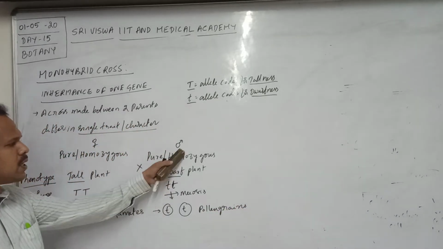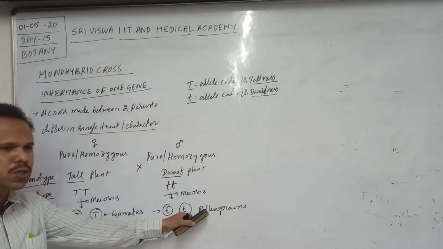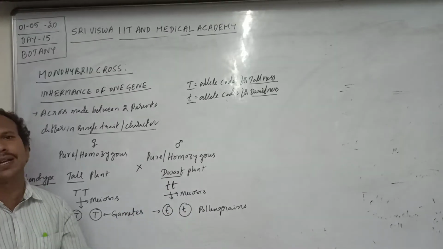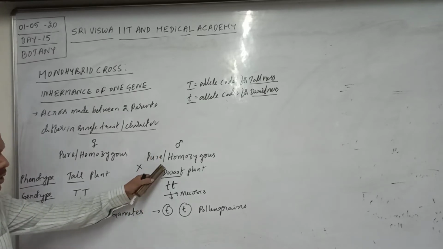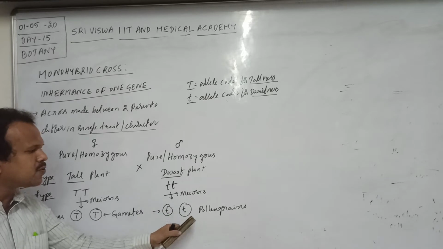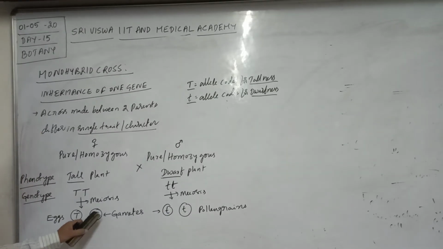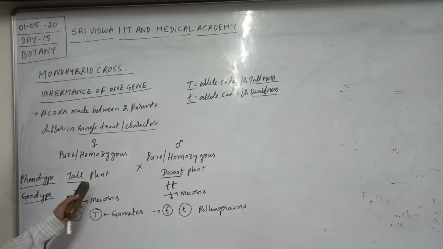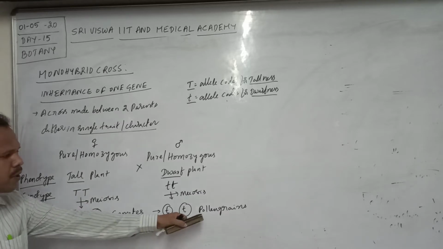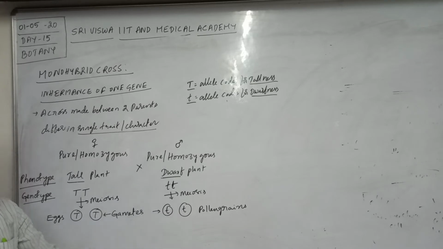Generally, a homozygous dwarf plant is able to produce all the pollen grains with small t allele. Very important. The homozygous dwarf plant produces all pollen grains with small t allele, whereas the homozygous tall plant is able to produce eggs with capital T allele. All the eggs produced by this plant have only one type of allele, capital T, because it is homozygous. All the pollen grains produced contain small t allele.